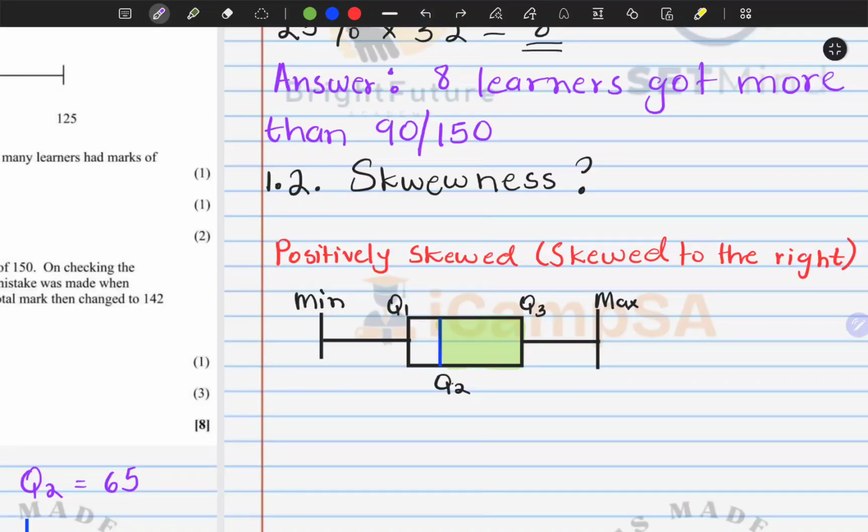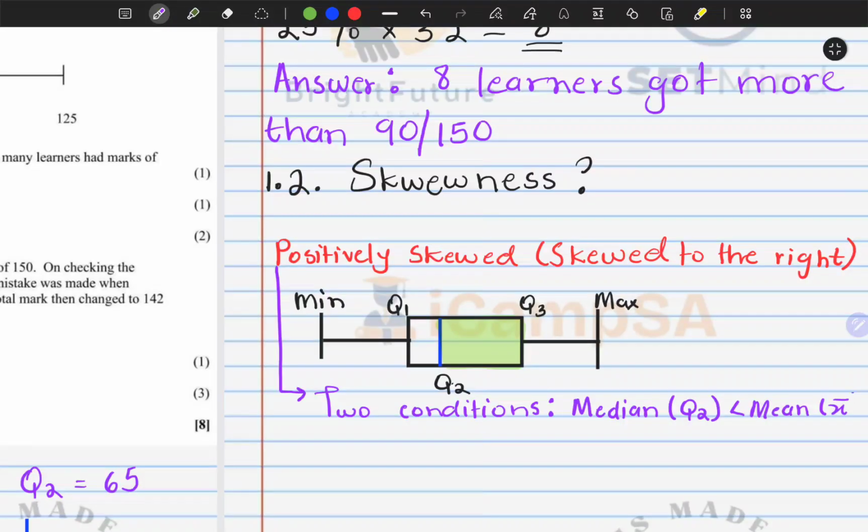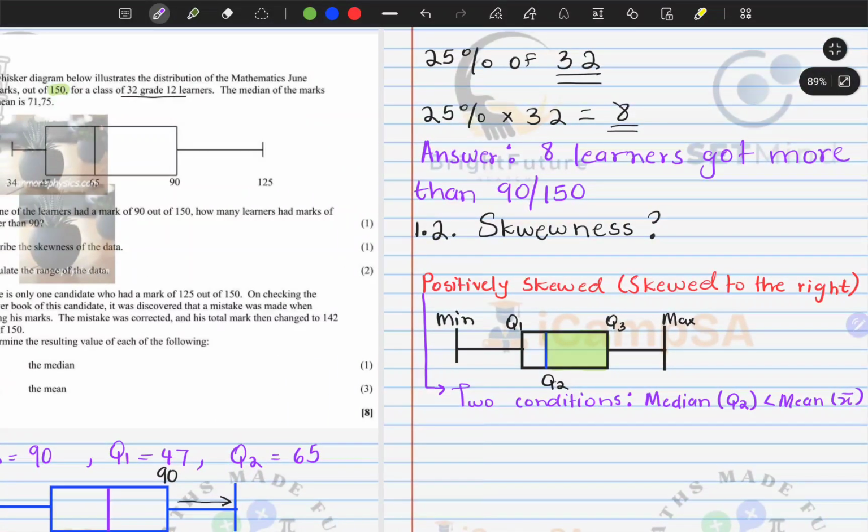This happens under two conditions. The first condition is if our median, which is known as Q2, is less than our mean, where our mean is usually denoted by x dash.